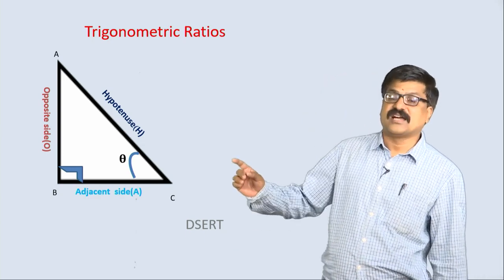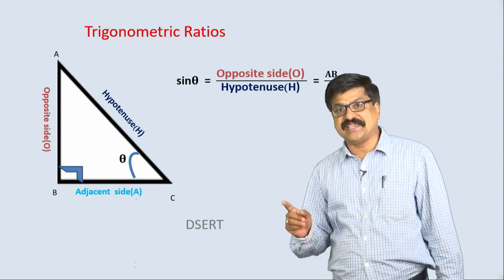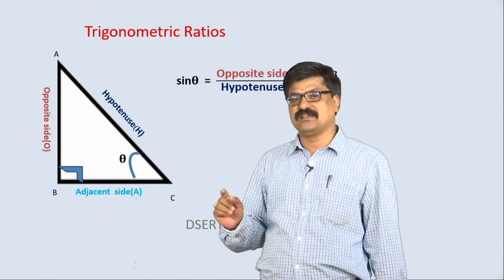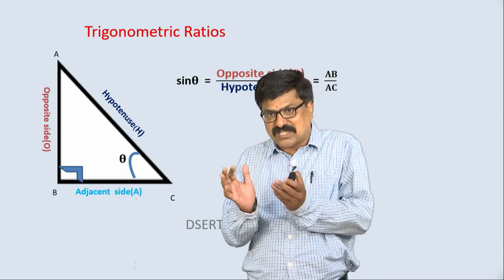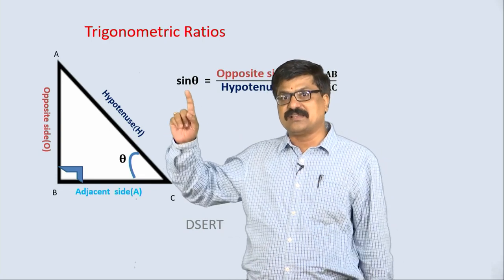Now comes the first trigonometric ratio, that is sin theta. See here, sin theta. Sin and theta are taken together, they are not separate: sin theta.